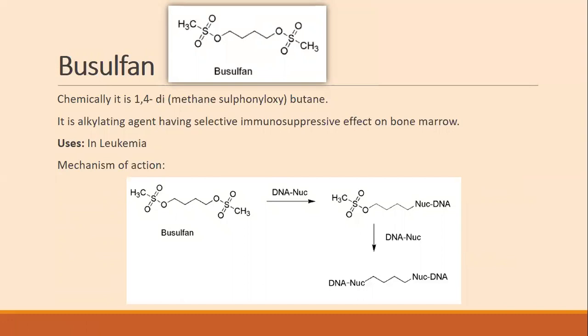of the DNA molecule. And look at over here, a carbon chain is present in between two DNA molecules. So cross-linking of the DNA molecule takes place. Cross-linking causes abnormal base pairing, faulty DNA, and cell damage, cell death occur in such a case.